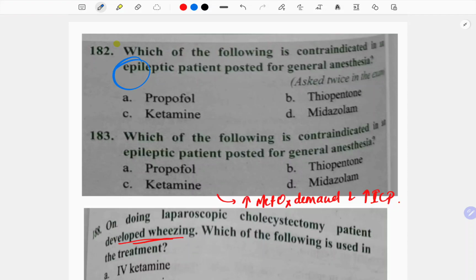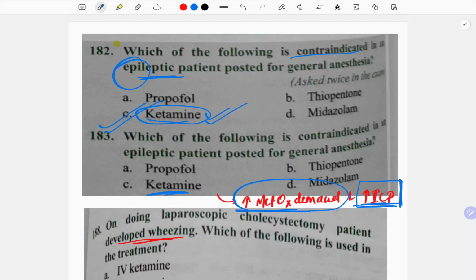See, epileptic patient, but enflurane is not the option, so the answer here would be ketamine, because that is also contraindicated in epilepsy. So ketamine is cardiac stable but contraindicated in epileptics. Why? Because one, it is epileptogenic, and second, it also increases the metabolic oxygen demand of the brain and increases the intracranial pressure, and therefore it is not preferred in neurosurgery patients or in surgeries where ICP is raised.